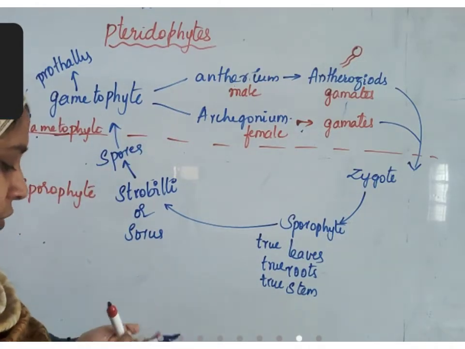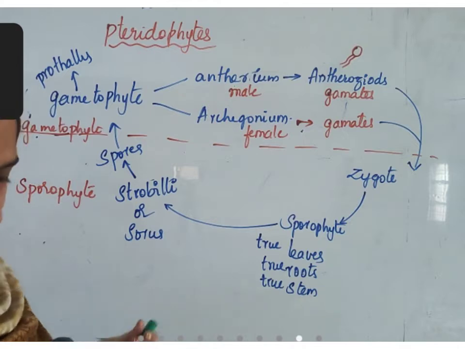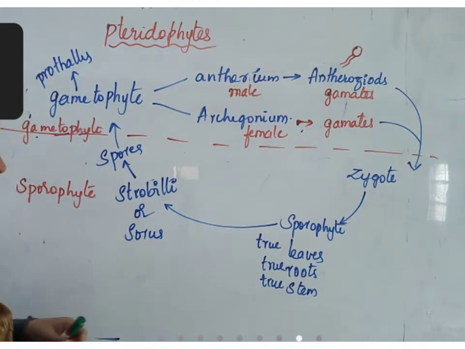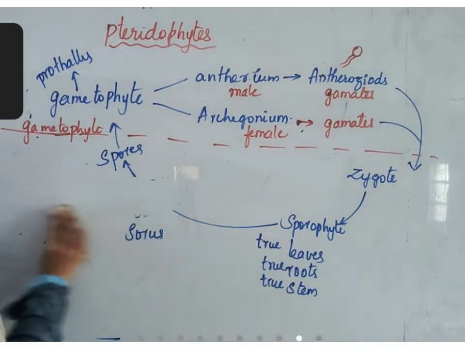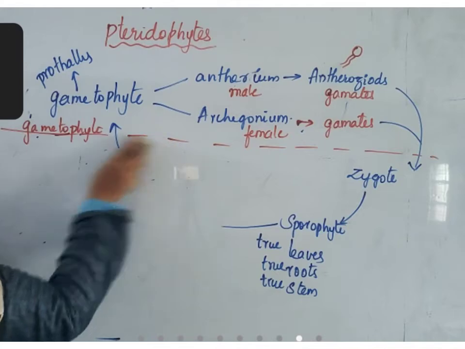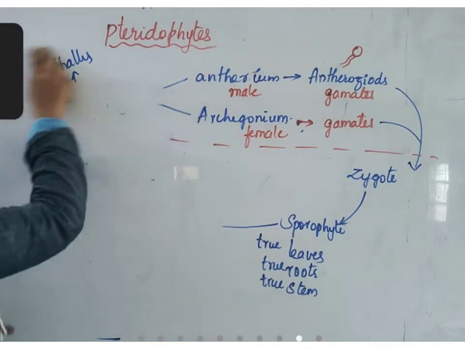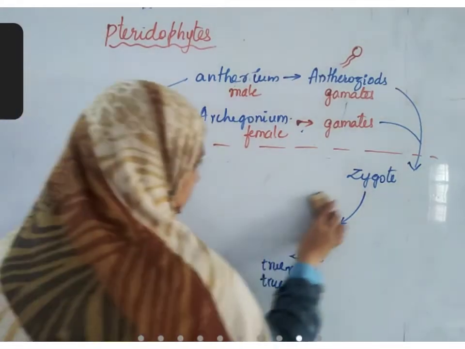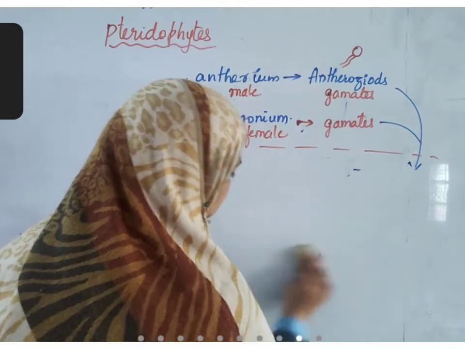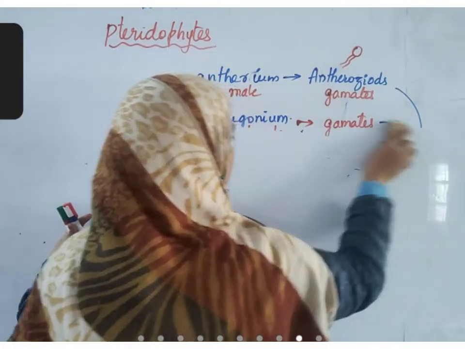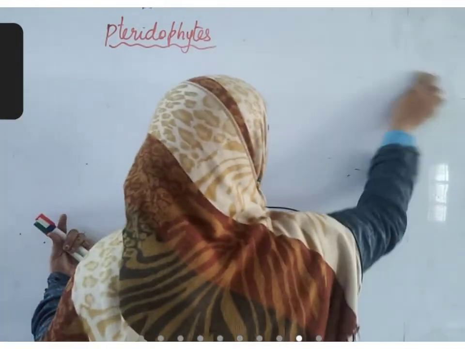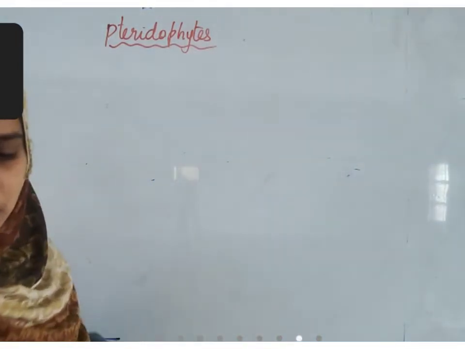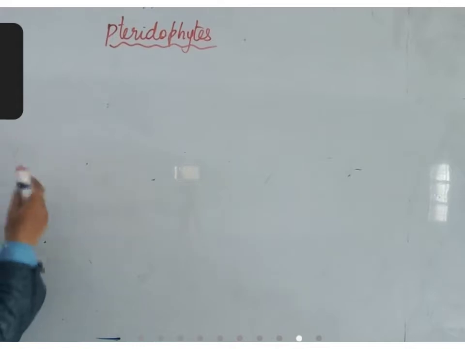Sometimes strobili are not always formed. What are strobili and sorus? We'll try to understand. All the plants do not produce strobili.